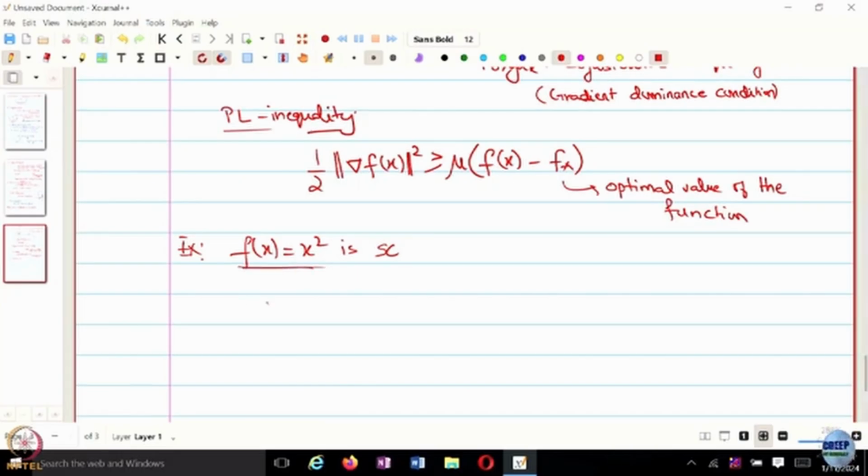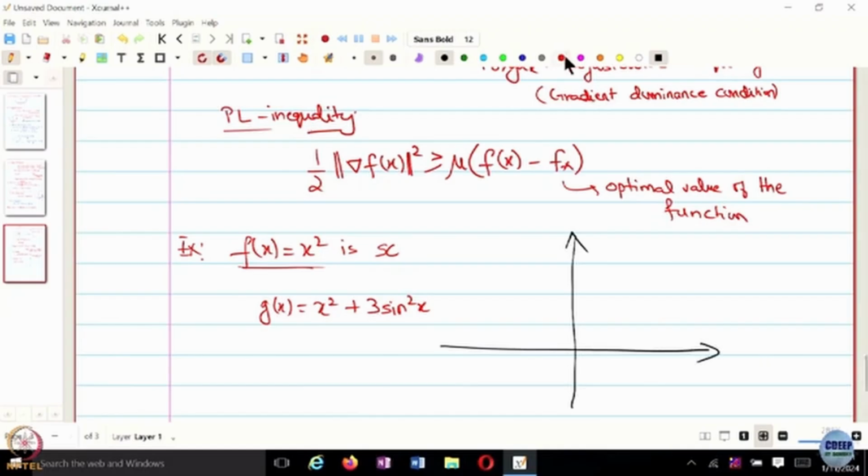So, if I look at a function of this form, g of x is x square plus 3 sine square x, the plot of this function looks something like this. So, is this function strongly convex?